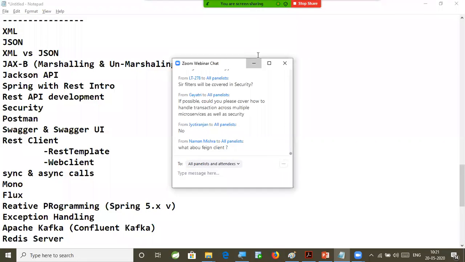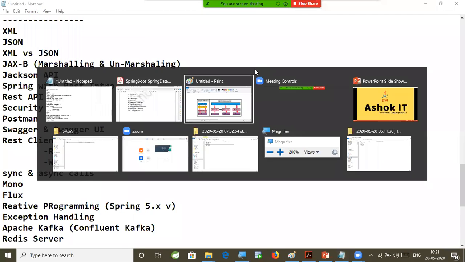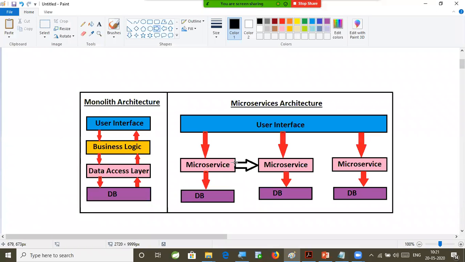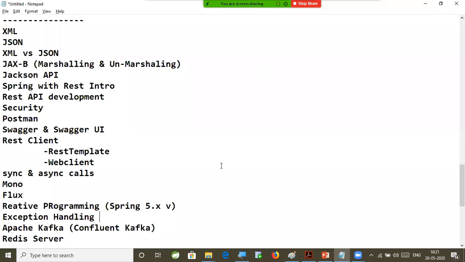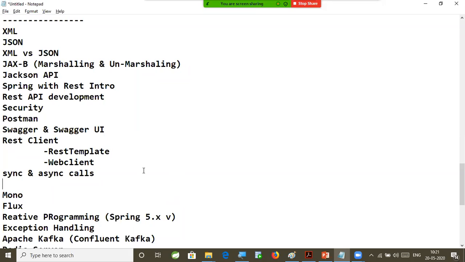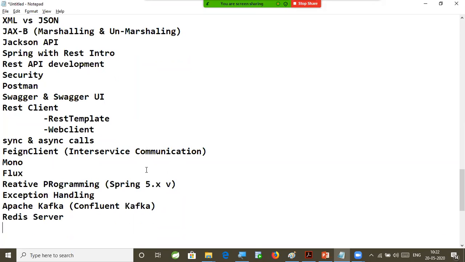Feign client, sir. Inter-service communication. When I mentioned that one microservice will talk to another microservice, that's where inter-microservice communication comes into the picture. For that, I am going to use Feign client. So after Spring call and async call, Feign client will be covered. Inter-service communication. And one more thing, sir, here I'm going to explain how to consume a SOAP web service in a REST API.